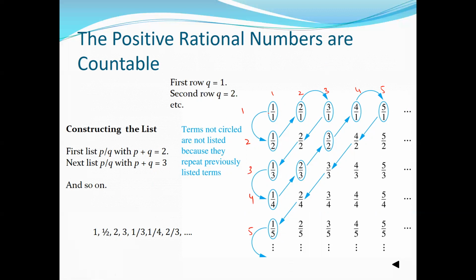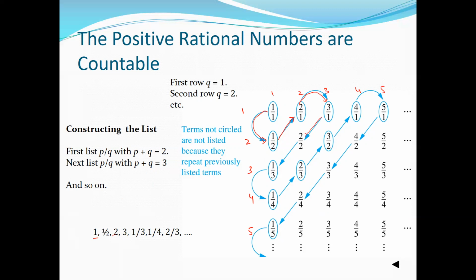Then how are we going to count them and list them? We are going to make a sequence of them. It's very simple. You always start from the first number, that is 1 divided by 1, that is 1. So I am going to mark it here, make a circle on it, and then we go in this direction. Here you can see, that is 1 divided by 2, that is 1/2, and then move on like this, right? And then this is 2 divided by 1, and then we go to the next number, that is 3 divided by 1.